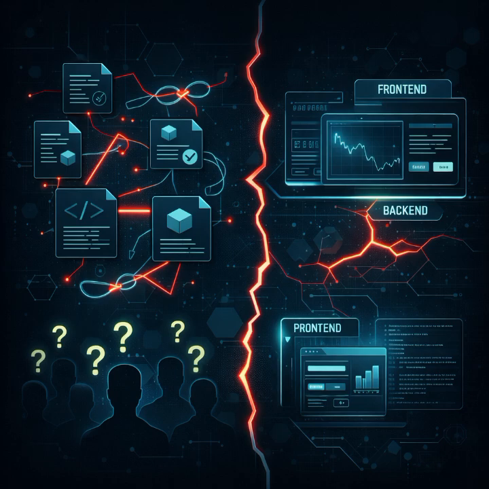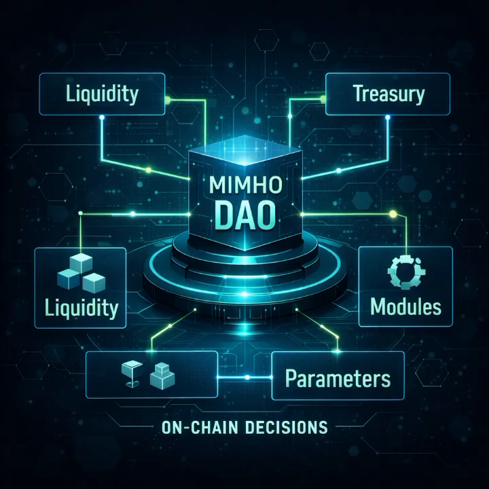What the MIMHO DAO is. The MIMHO DAO is the contract responsible for the strategic decisions of the ecosystem. It does not execute day-to-day operational functions. It defines when and how important actions are allowed to happen. Examples include liquidity injection, treasury usage, activation or adjustment of modules, allowed strategic parameters. Everything happens on-chain, through voting.